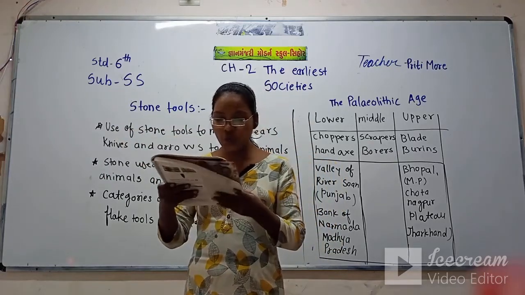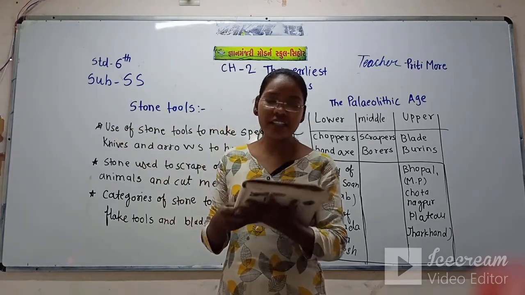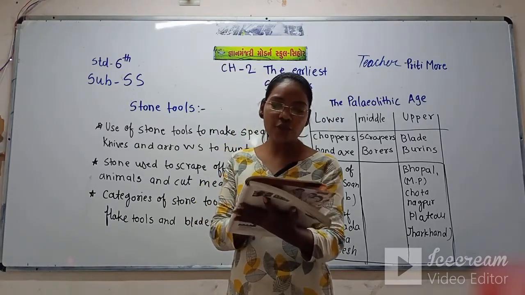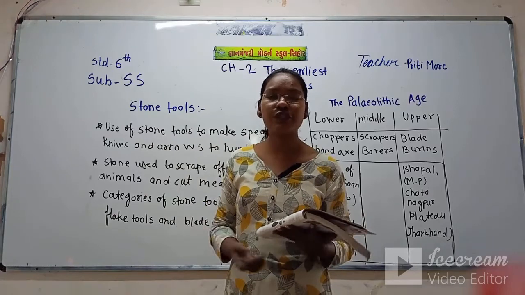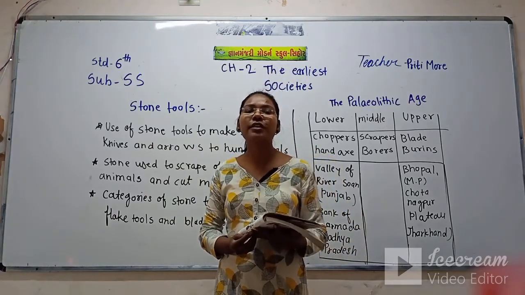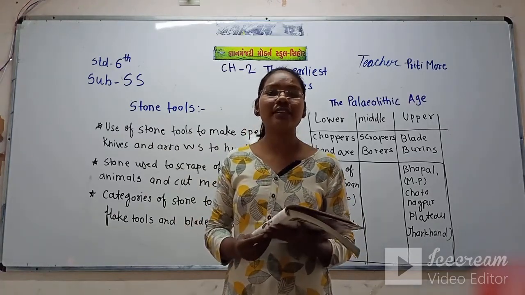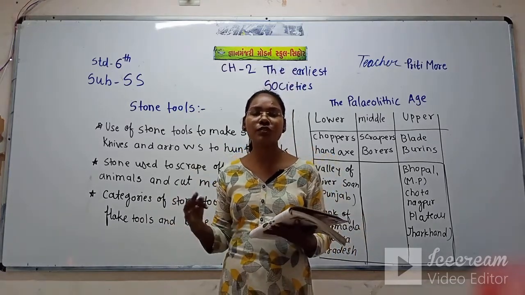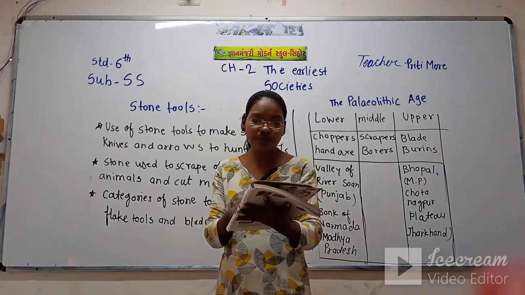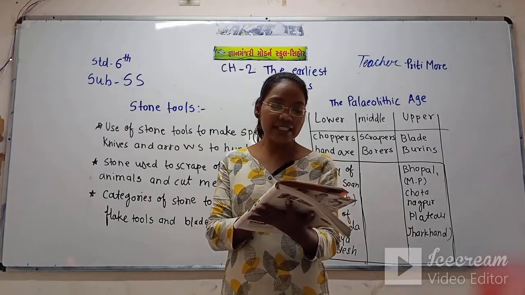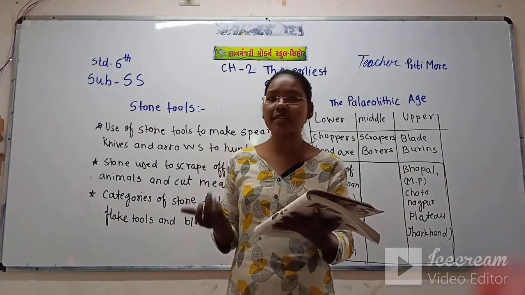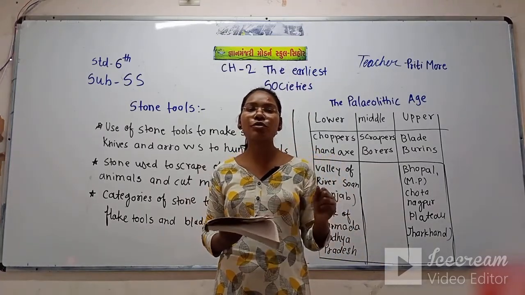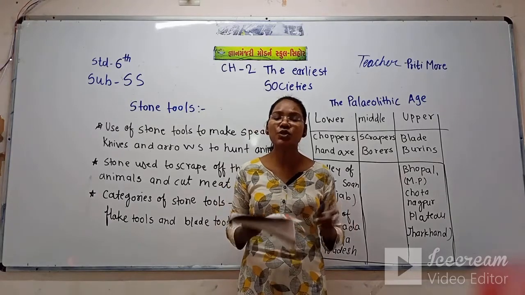On page number 22, we see that in the ancient period, early humans used a variety of tools which were made of stone. People in the ancient period used many different kinds of tools made of stone, such as sticks and bones, to protect themselves from wild animals. All these tools were made from stone.